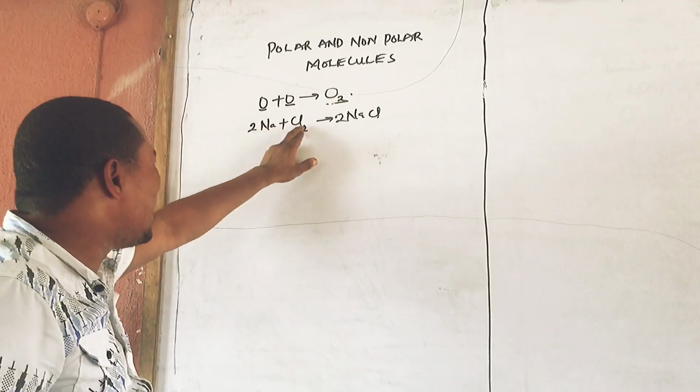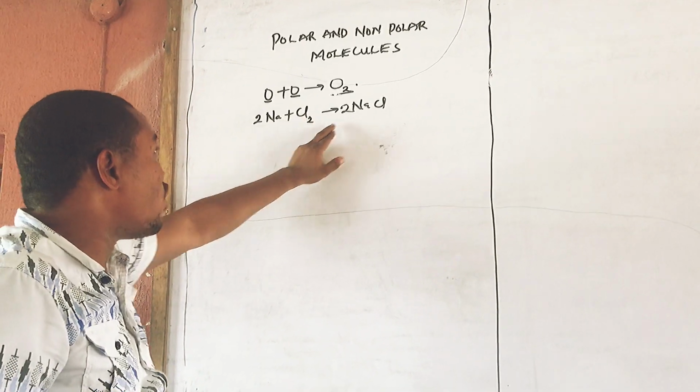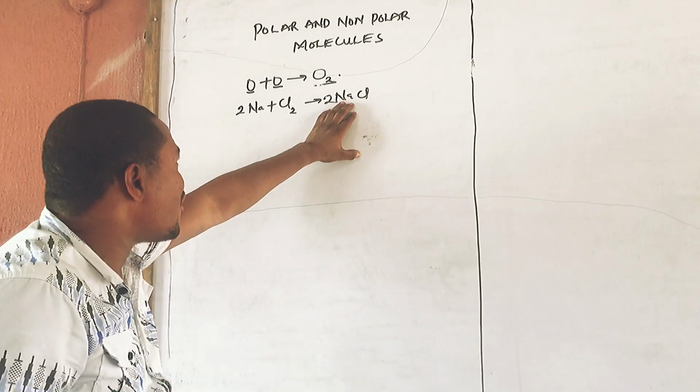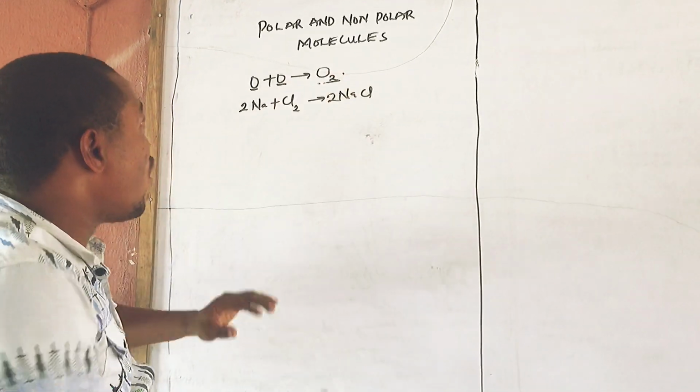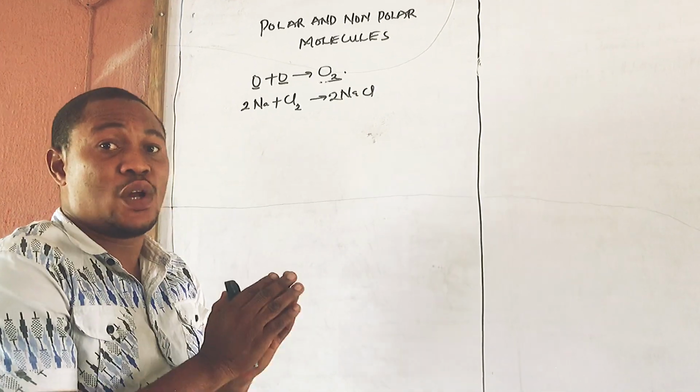But here you have different atoms. You have an atom of sodium coming together with 2 atoms of chlorine to give you 2 molecules of sodium chloride. So this is a molecule of a compound, and this is a molecule of an element. So summarily, if you talk about a molecule, you are talking about the combination of atoms.